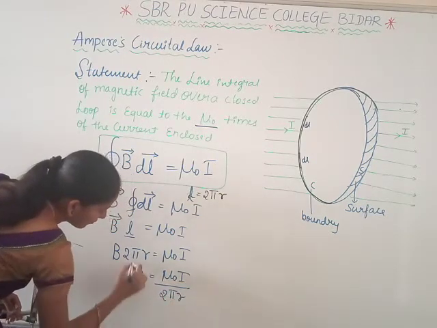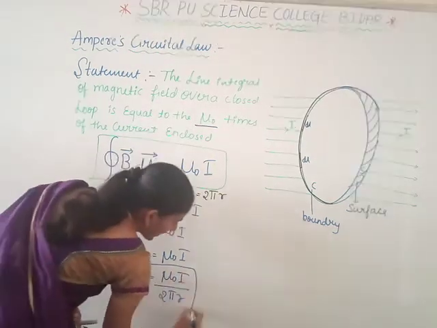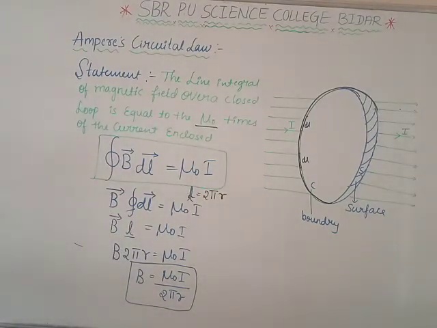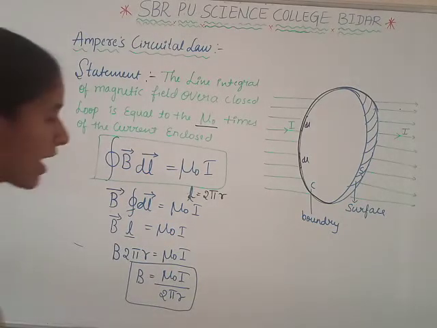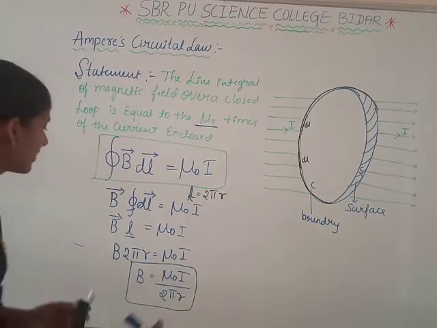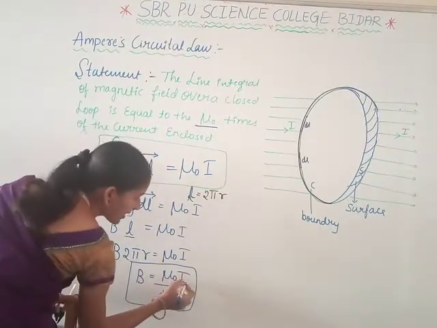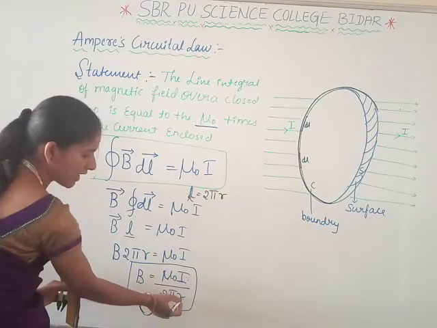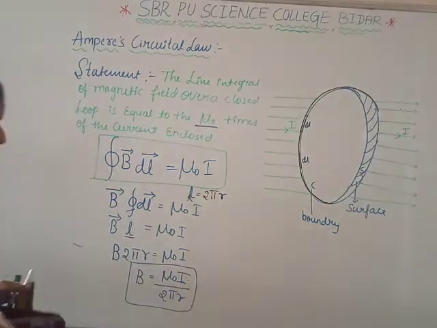It is the magnetic field at the circumference, obtained by using Ampere circuital law. Next, the Ampere circuital law holds good for a steady current. Mu naught is the permeability, I is the current, R is the radius here.